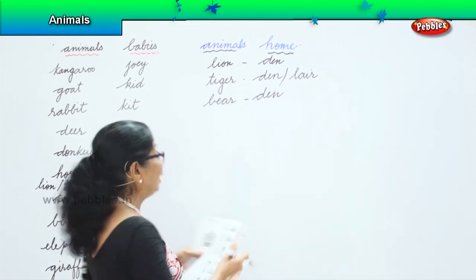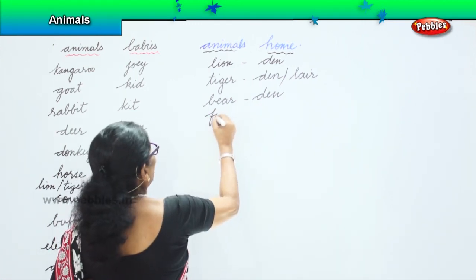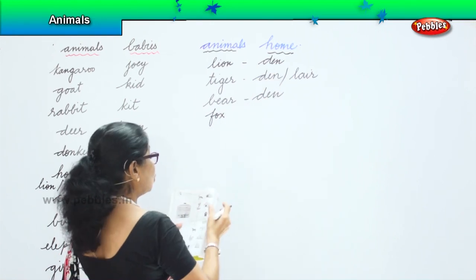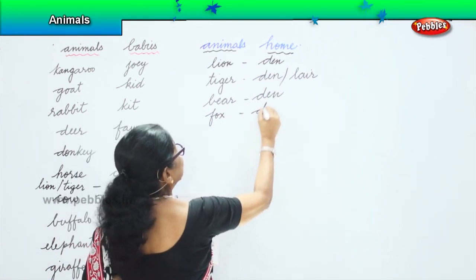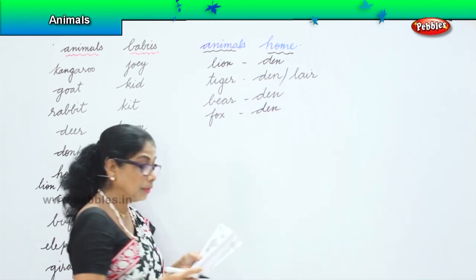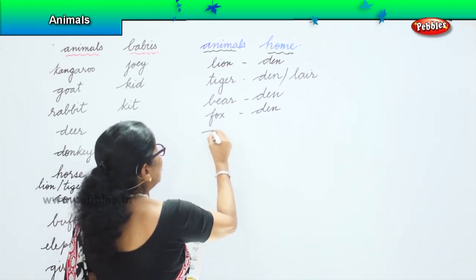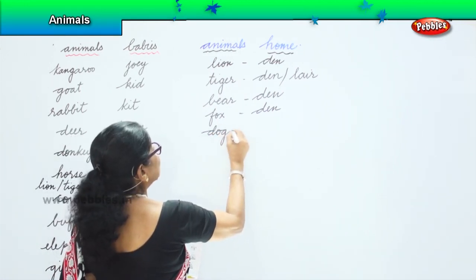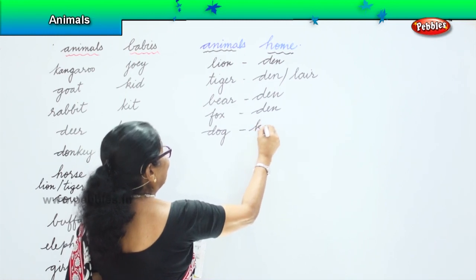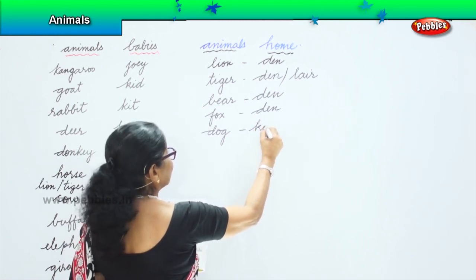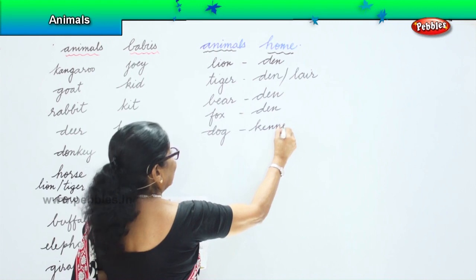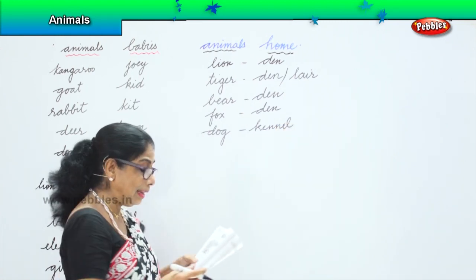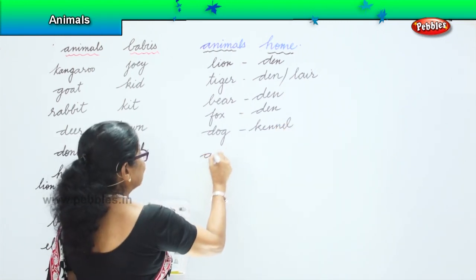Okay? Now, let's look at the fox. Where does the fox live? His home is called a den too. Dog. Where is his home? A dog's house is called a kennel. And the cat.